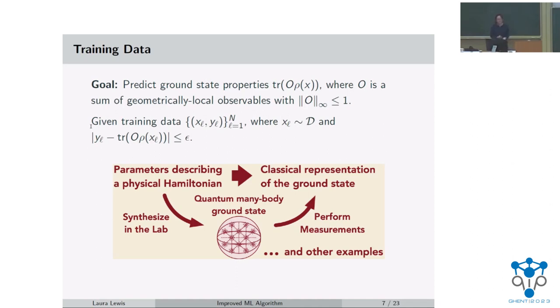And the way that we get this training data can either be through quantum experiments or classical simulations. And so in a quantum experiment, you might imagine synthesizing the ground state in the lab and performing some measurements. Or you could just spend some computational time to classically simulate it.